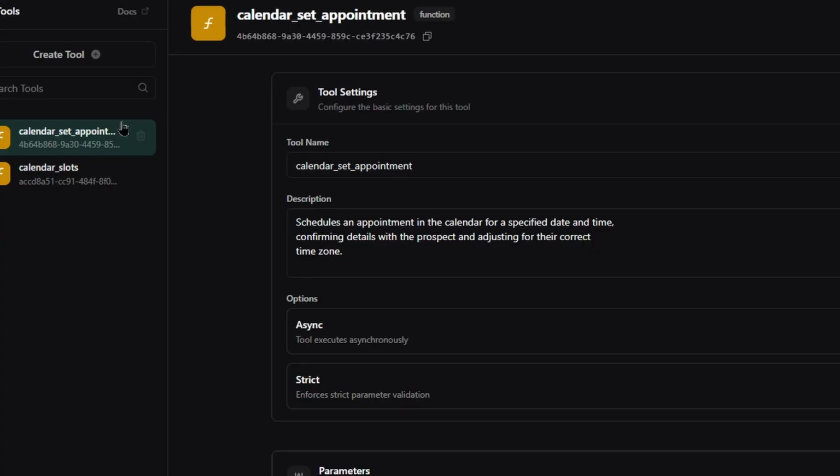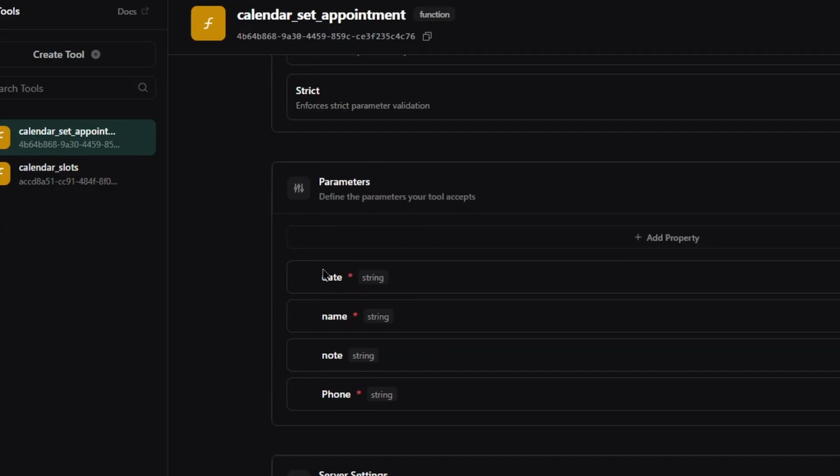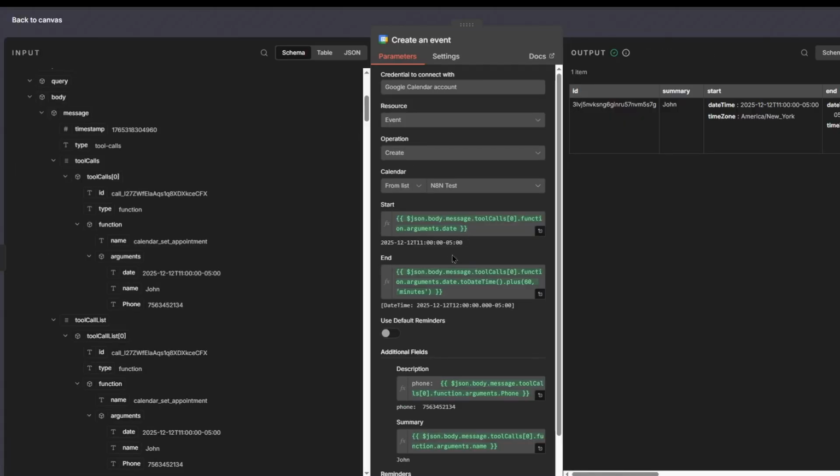Now remember over here we have these arguments of the date, the name, the phone, and so on. Obviously this stuff is customizable depending on what you're doing, but this is the one that we have right now. And you drag the date, right? So as you can see, it sends over the date that you want to book the appointment along with the time. I know there's a time, so we drag everything right here.